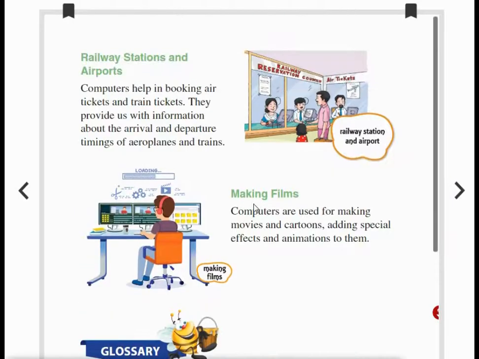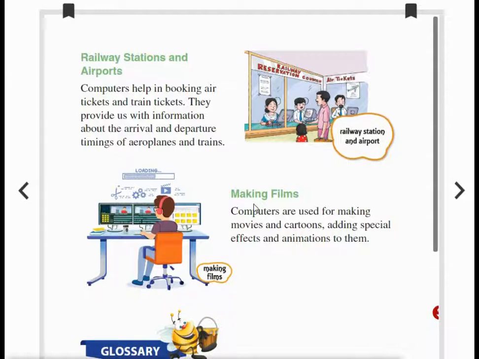Okay, how is it useful in the railway station and airport? So what are they doing in the railway station and airport? They are booking the tickets of train and airplane on the computer, isn't it? Yes, and they provide us with information about the arrival and departure timings of aeroplanes and also the train. So all the details related to the train or aeroplane will be given in that printed list, and even they will be sending mail to us, isn't it?